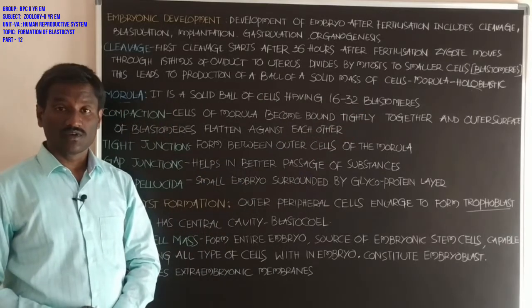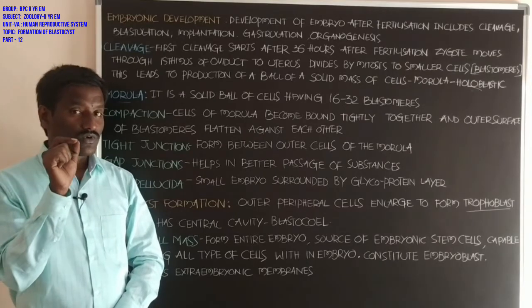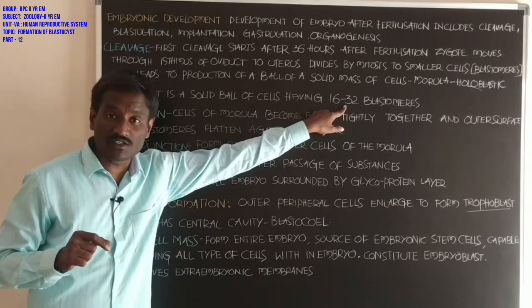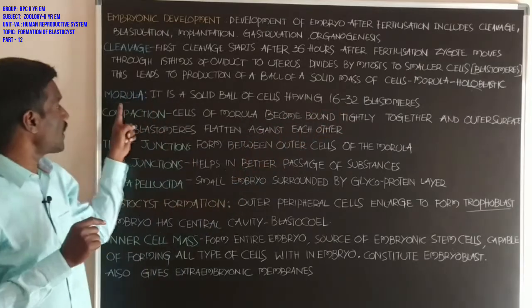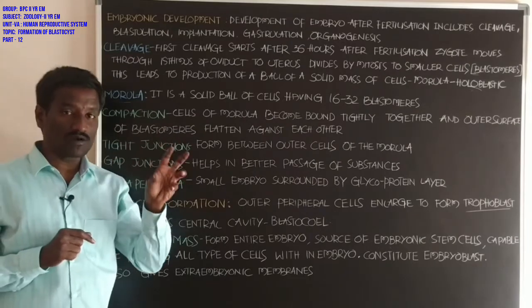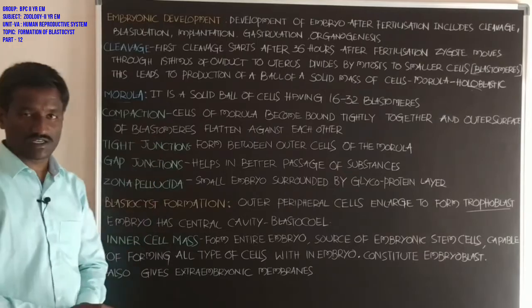When the embryo has 16 to 32 blastomeres, at that time it is called a morula. Morula is arranged as a solid ball of cells. Next, student, what about compaction?